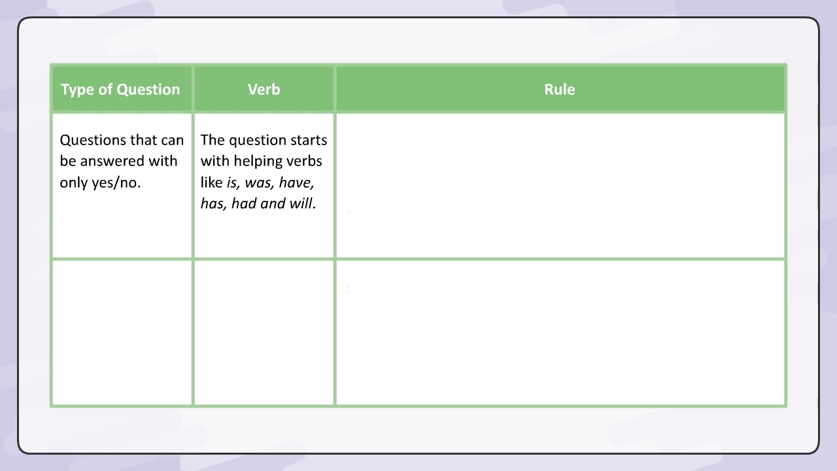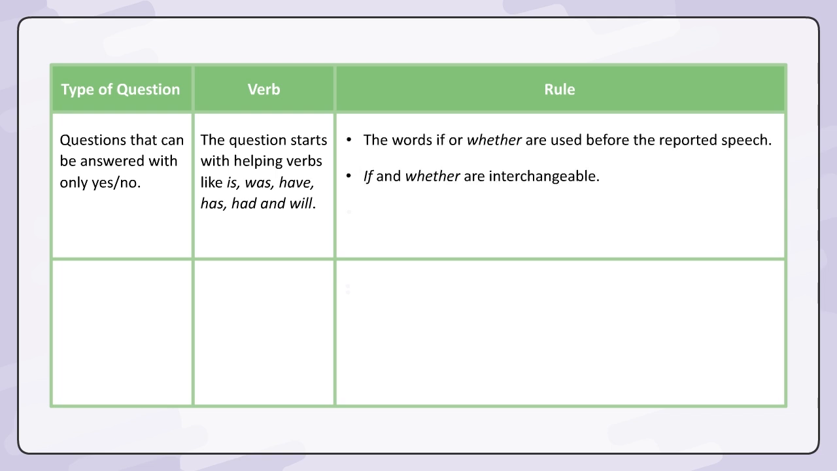The question starts with helping verbs like is, was, have, has, had, and will. The words if or whether are used before the reported speech. If and whether are interchangeable. The sentence in the indirect speech is always in the positive.